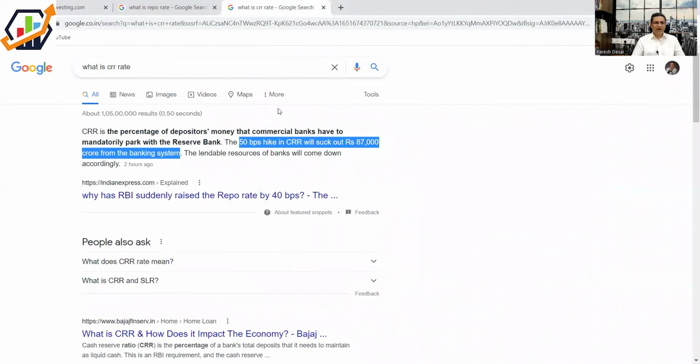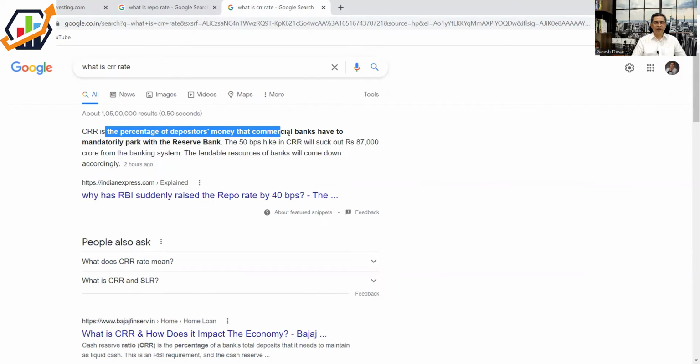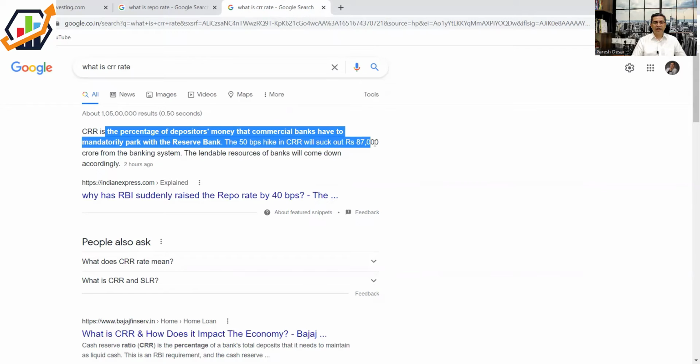Now the second one, which was also totally unexpected today, was something called a CRR increase. So let us see what is CRR. The CRR definition is cash reserve ratio. It is a percentage of the depositors' money that commercial banks have to mandatorily park with the Reserve Bank of India. And the 50 basis points increase in CRR today is going to suck out 87,000 crore rupees from the banking system. Wow, that is huge, right?